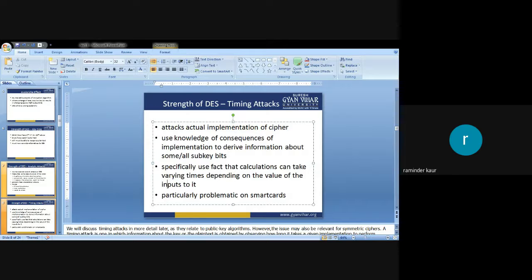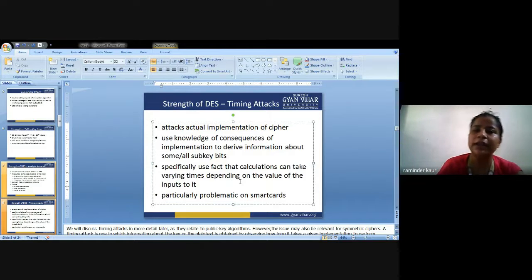Timing means the timings of the originating country at which he wants to attack or gain access. So the attack targets the implementation of the cipher. It uses knowledge of the consequences of implementation to derive information about some or all subkey bits. Next, as I told you earlier, it specifically uses the fact that calculations can take varying time depending on the value of the inputs to it. Similarly, it is particularly problematic on smart cards.